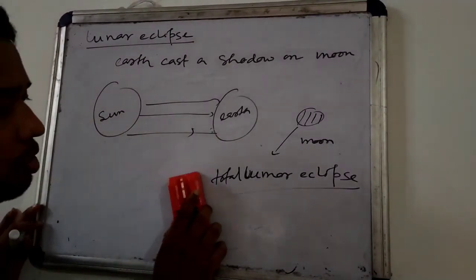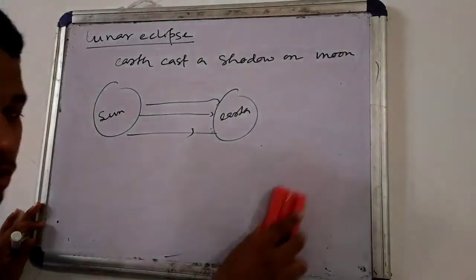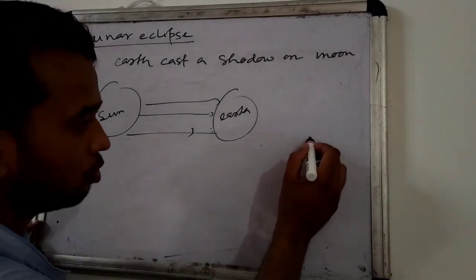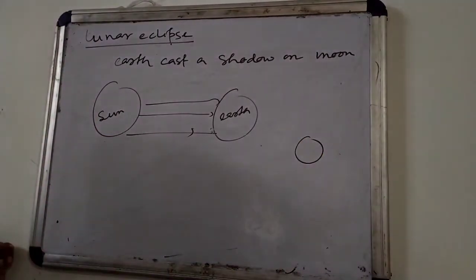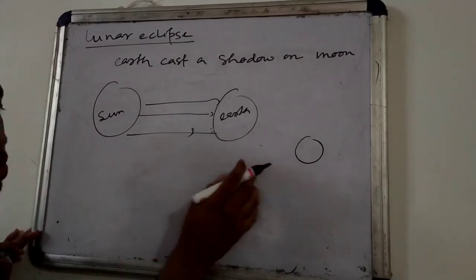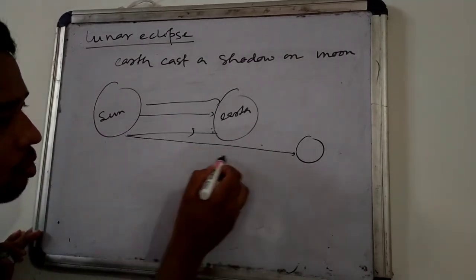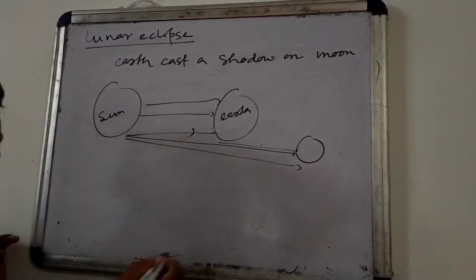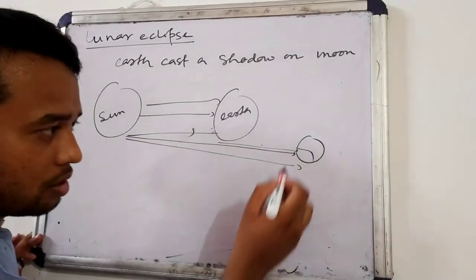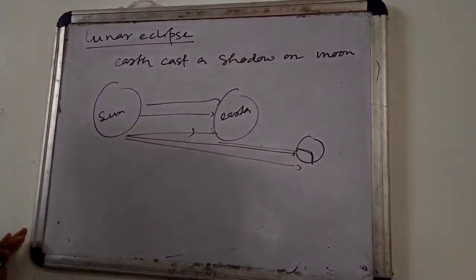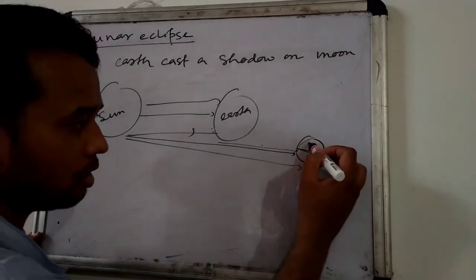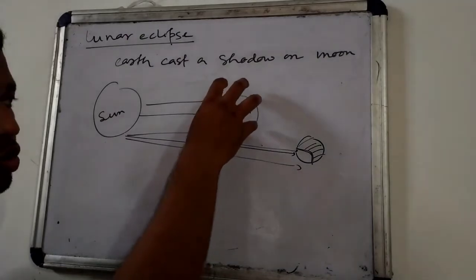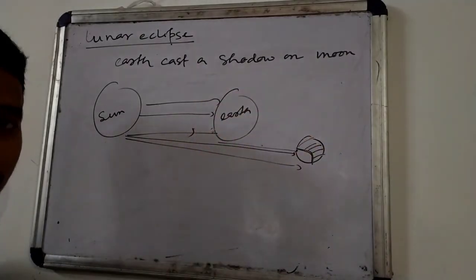Now since the moon is rotating around the earth, suppose at a particular time the moon arrives at this position. When the moon arrives at this position, some of the light from the sun can fall on it like this. Then in a particular region light can fall on it, but on the other side a shadow will be caused by the earth.